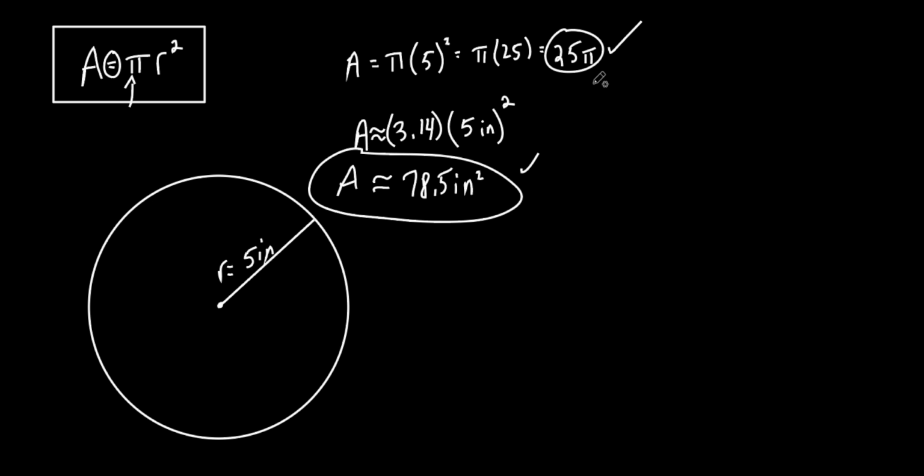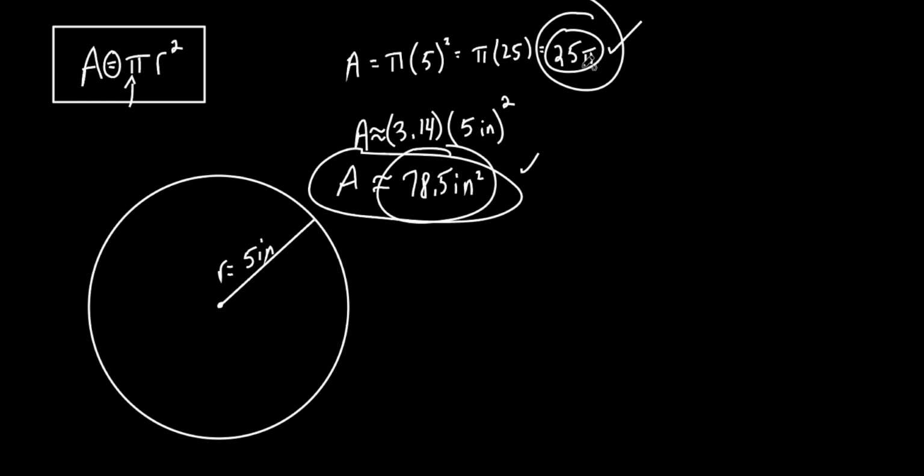Sometimes they don't say anything as far as how to write your answer. They might just say, find the area of the circle. You could write that answer perfectly fine. Sometimes, though, they ask you, give me an exact answer. So what would the exact answer be? 25 pi. What if they say, round your answer to the nearest tenth? Then this would be your answer. Okay? You with me? Just all depends. I don't have the book out in front of me. I don't really know how they ask you to write the answer, but be ready to do both ways.